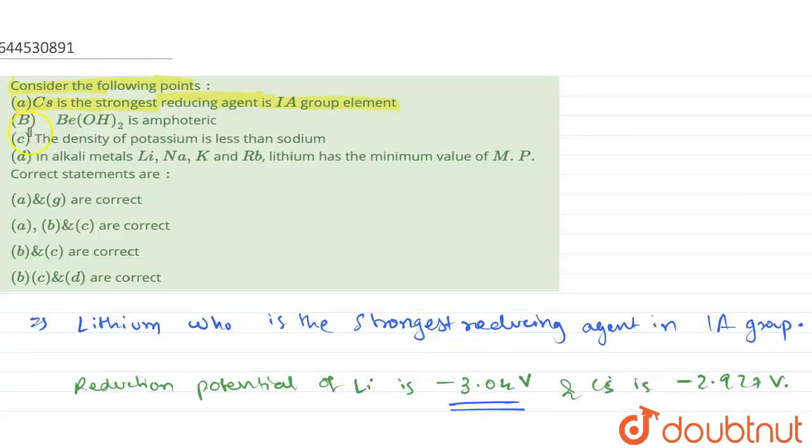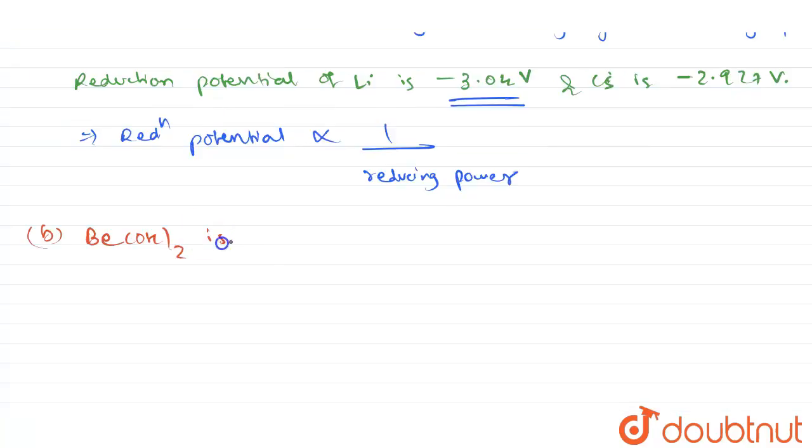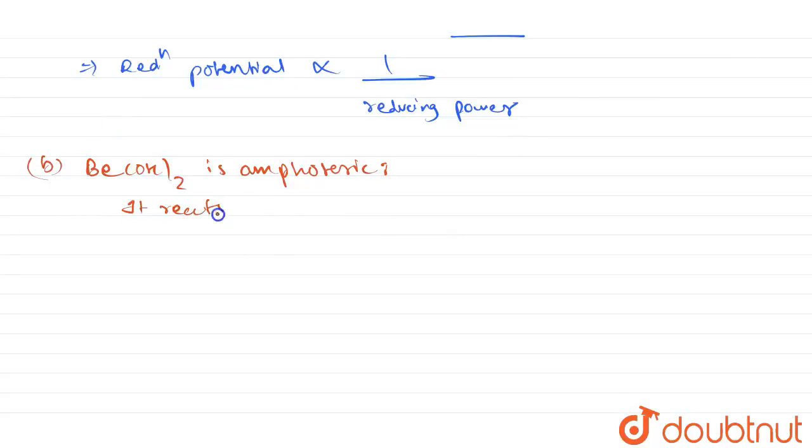Now we have the second option, that is Be(OH)2 is amphoteric. If you see Be(OH)2, what happens in Be(OH)2? That is amphoteric. It reacts both with acids and alkalis.